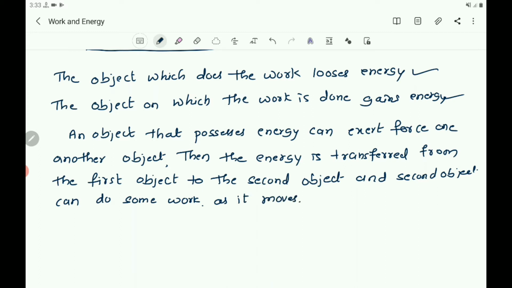So the first object had a capacity to do the work, and the first object made the second object do the work.